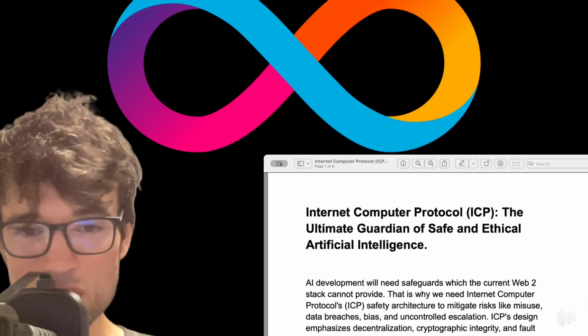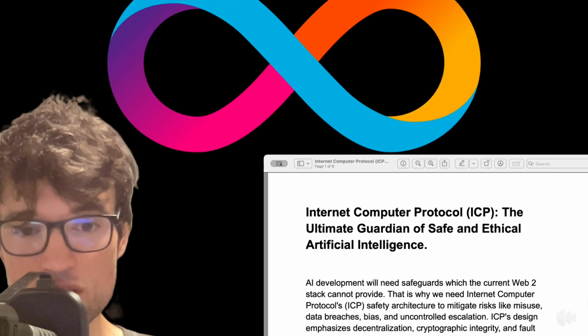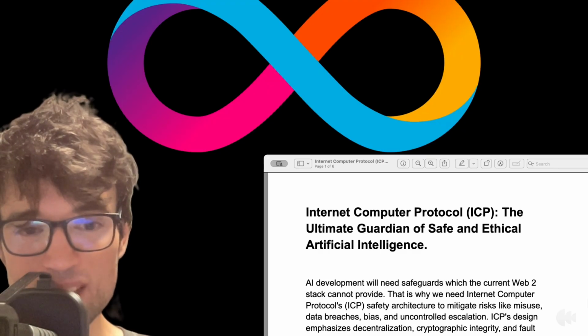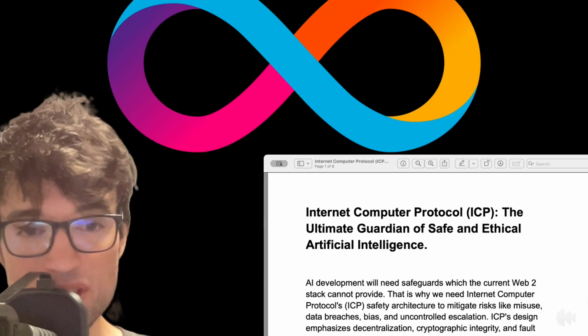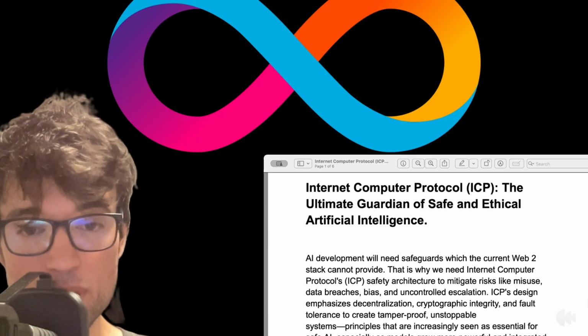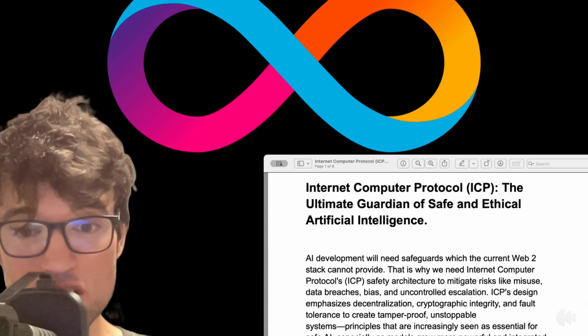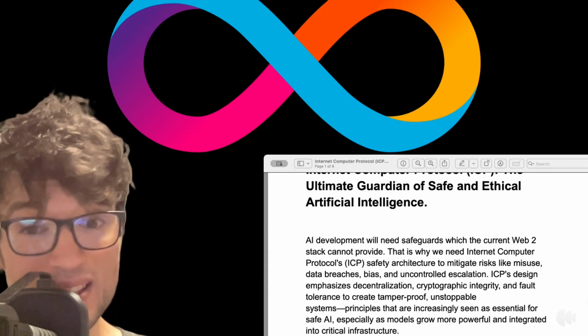Today we're going to be talking about ICP and the ultimate guardian of safe and ethical artificial intelligence. AI development will need safeguards, which the current Web 2 stack cannot provide. That is why we need Internet Computer Protocol's ICP safety architecture to mitigate risks like misuse, data breaches, bias, and